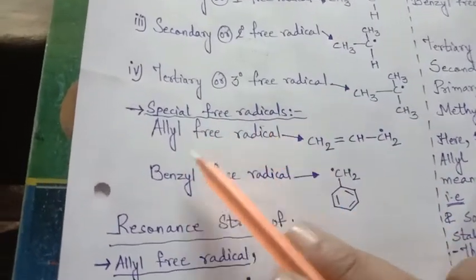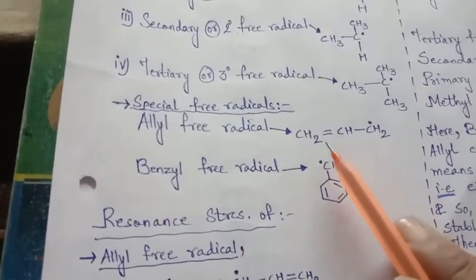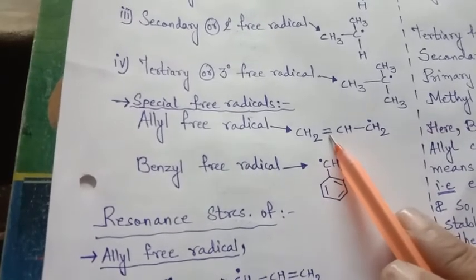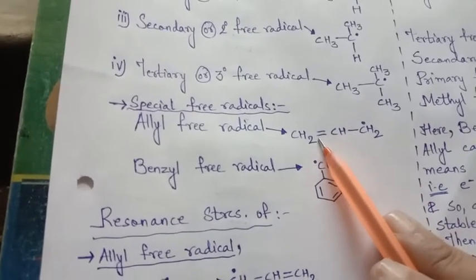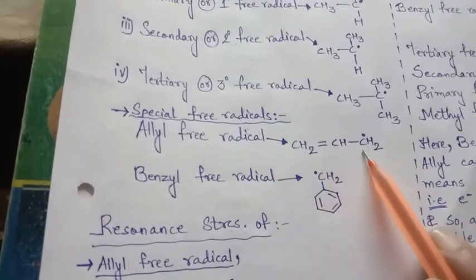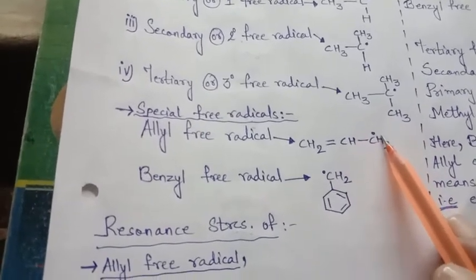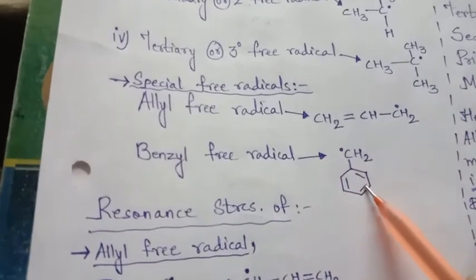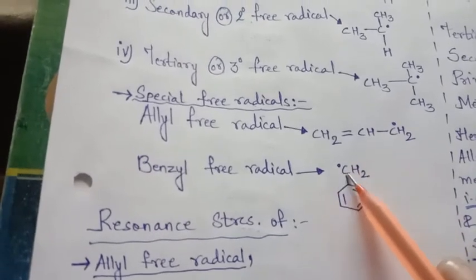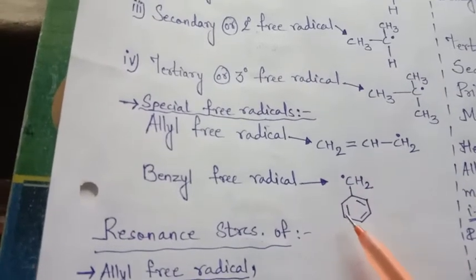Special types of free radicals are the allyl free radical and the benzyl free radical. Allyl free radical means the adjacent carbon has a double bond on one side and a single bond on the other. Such compounds are allyl groups, and when the unpaired electron is present, it is called an allyl free radical. And the benzyl free radical means that on a benzene ring there is an attachment of an alkyl group, and then it is called a benzyl free radical.